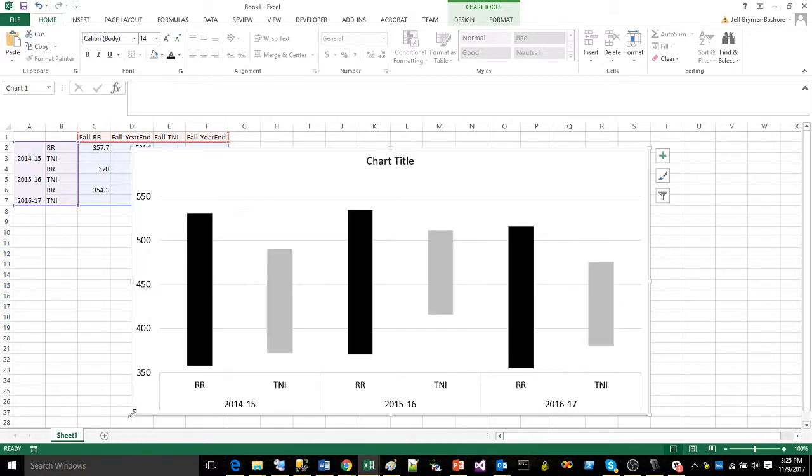That is starting to look like the chart I showed you guys earlier as my example. So put in a title: OS total score growth chart by school year and student group. All right, boom.